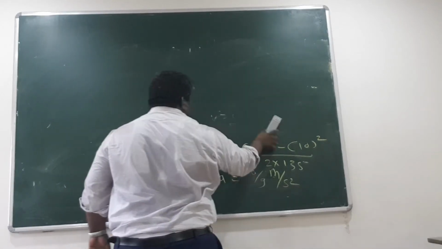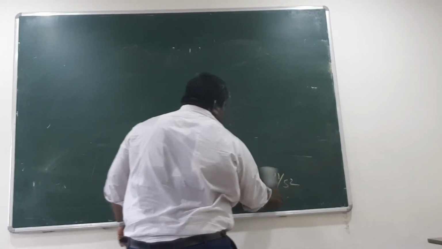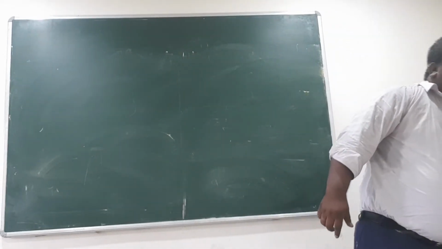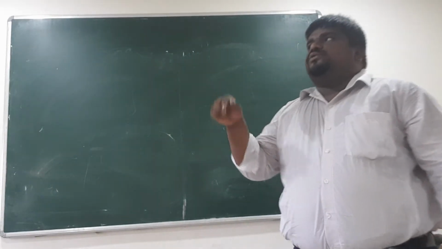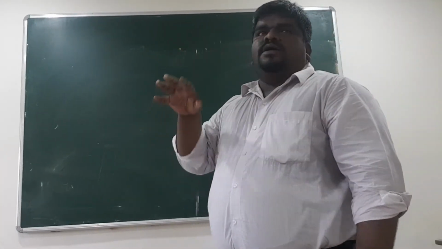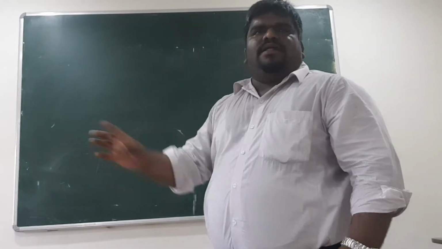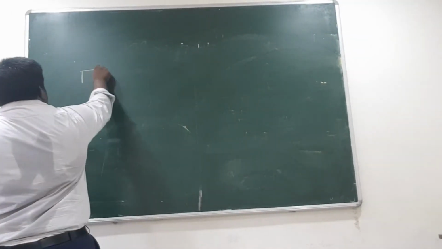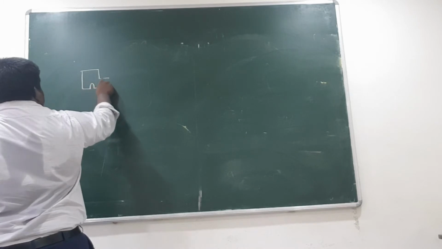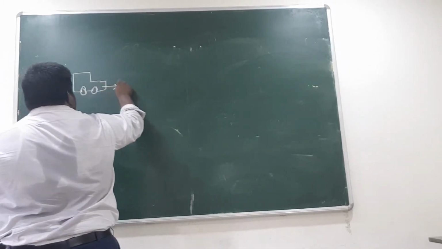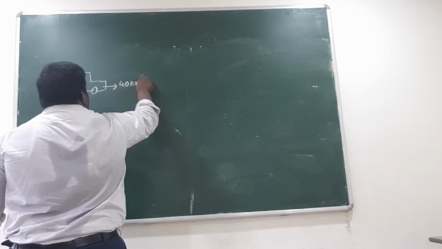With practice, you should come to a level that everything, in mind itself, you should be able to do. These 4 quantities are given, so this 5th quantity I have to find out. First I have to find out that quantity and the other thing, whatever they are asking. So they are saying a car is moving with some speed of 40 km per hour.